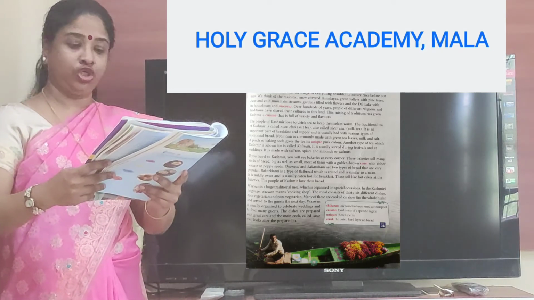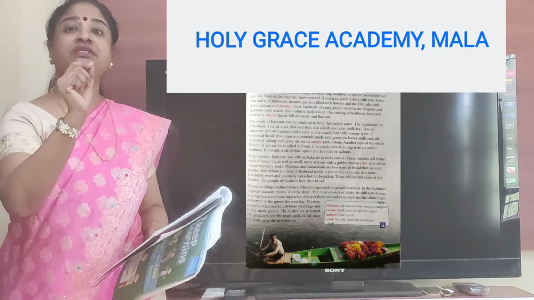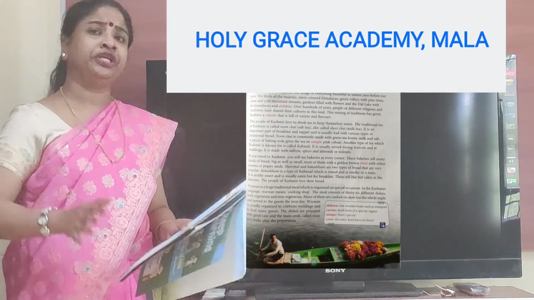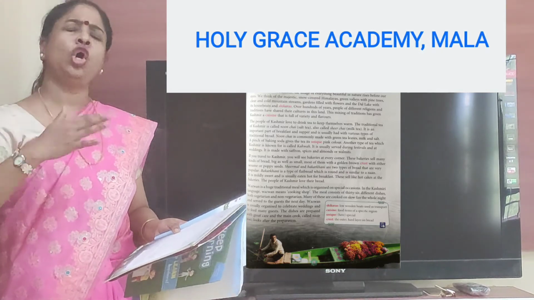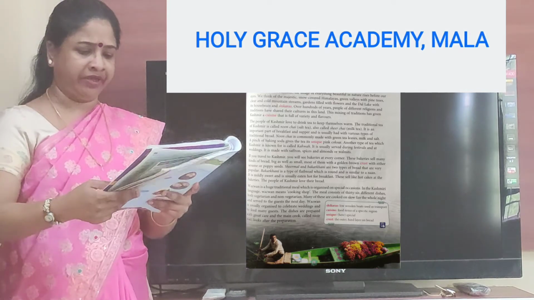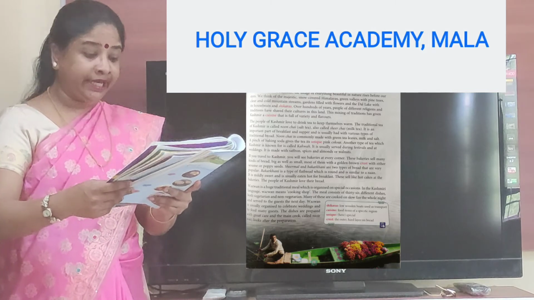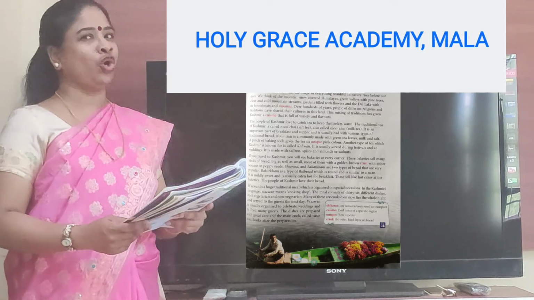Wazwan is a huge traditional meal. So children, please underline what is Wazwan. It's a huge traditional meal. It means it's a big feast. Lots of food will be prepared there, which is organized on special occasions. In the Kashmiri language, Wazwan means cooking shop.